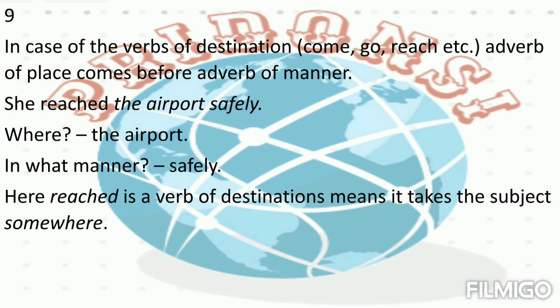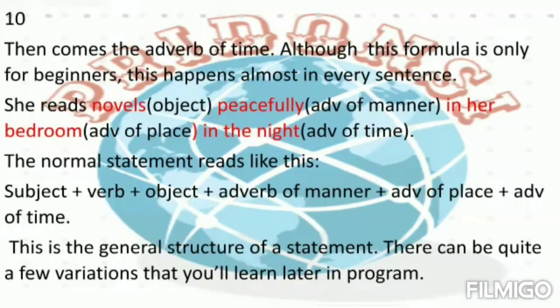Here, reached is a verb of destination, means it takes the subject somewhere. In such cases, the adverb of place comes before adverb of manner. Then comes the adverb of time. Although this formula is only for beginners, this happens almost in every sentence.